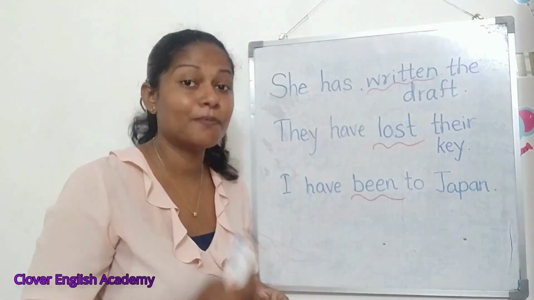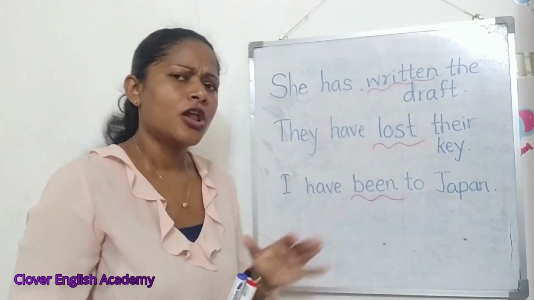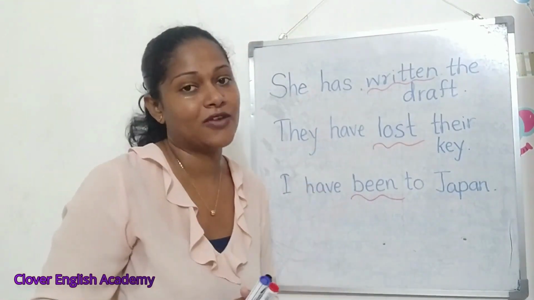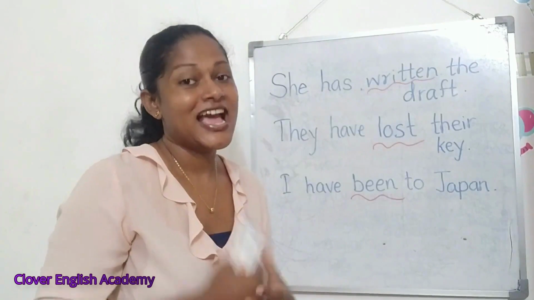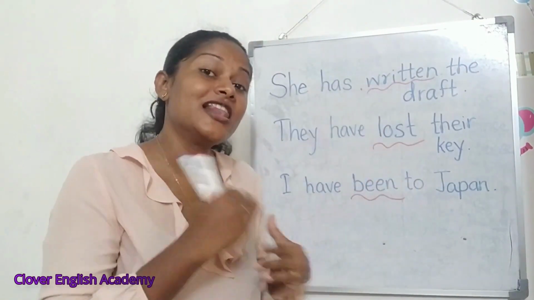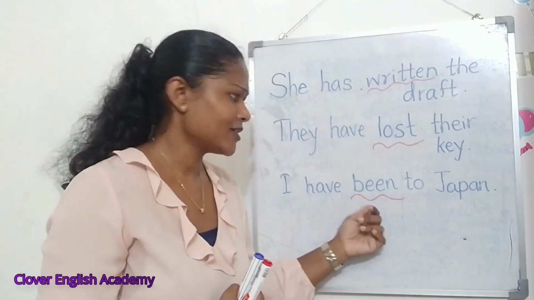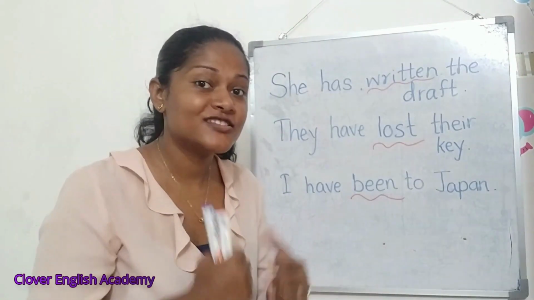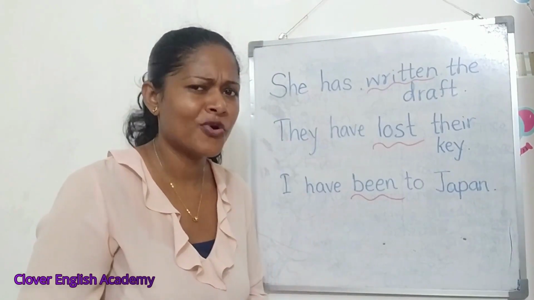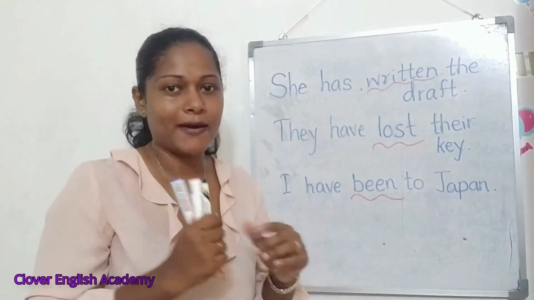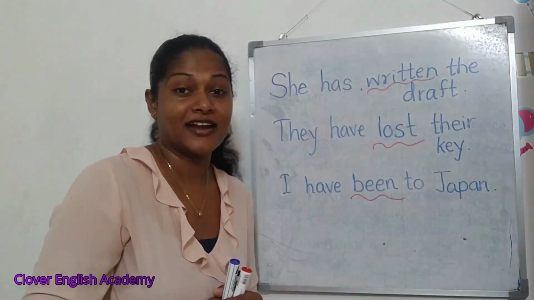Written is the past participle of write. Lost is the past participle of lose. Lose is නැති වෙනවා, lost is නැති වෙලා, right? Written, ලියලා කියන අදහස. So been. What is the base form of this been? It is the past participle of the be verb, right?